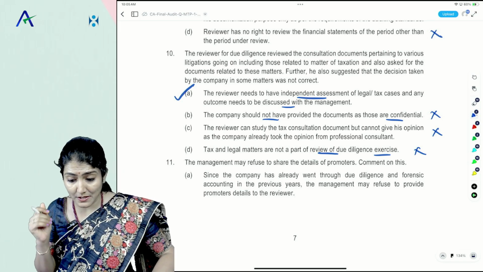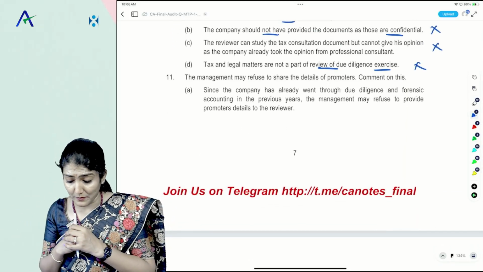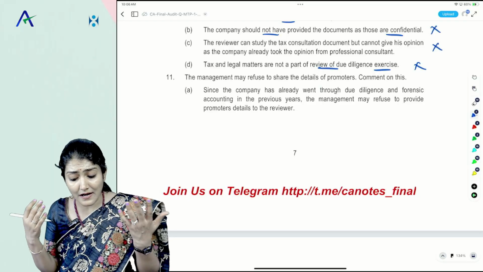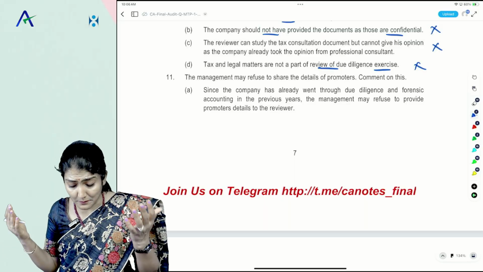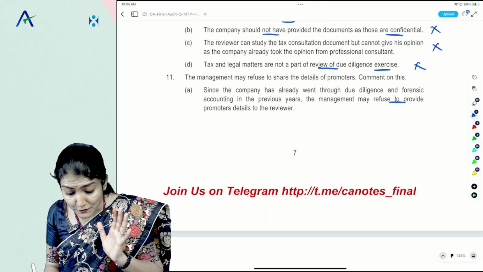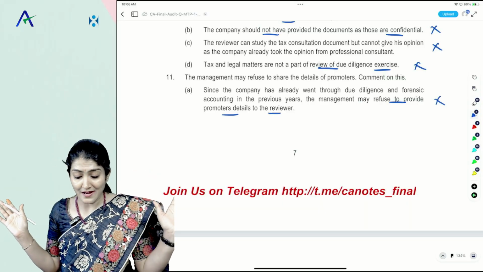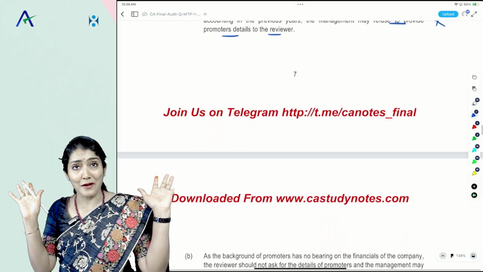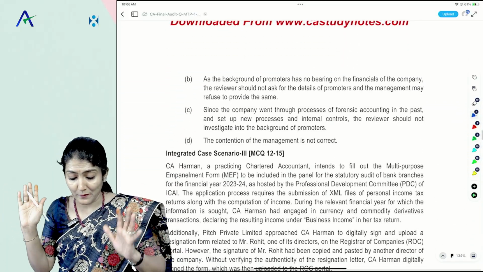Okay, coming to question number 11. The management may refuse to share the details of the promoters. Comment on this. Since the company has already gone through due diligence and the forensic accounting in the previous year, management may refuse to provide promoter details to the reviewer. We don't listen to a no. I mean, generally, the moment they say no, we say qualified disclaimer in an audit. Yeah, management may refuse to provide. No.